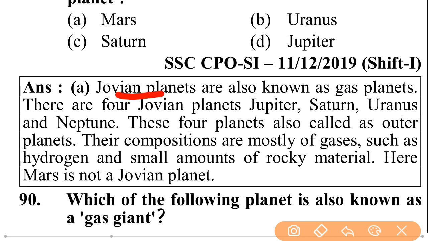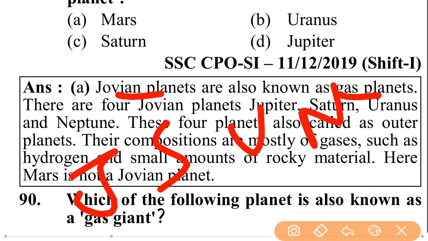Jovian planets are also known as gas planets. There are 4 Jovian planets. That is, Jupiter is a Jovian planet, means gas planet. Saturn is a Jovian planet, means gas planet. Uranus is a Jovian planet, means gas planet. Neptune is a Jovian planet, means gas planet. These 4 planets are called Jovian planets.